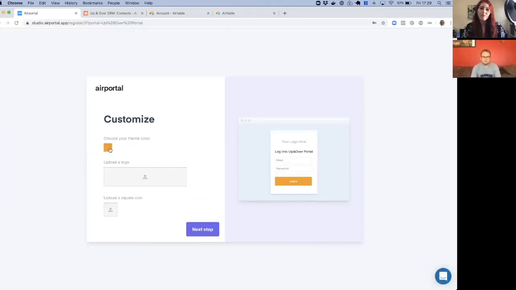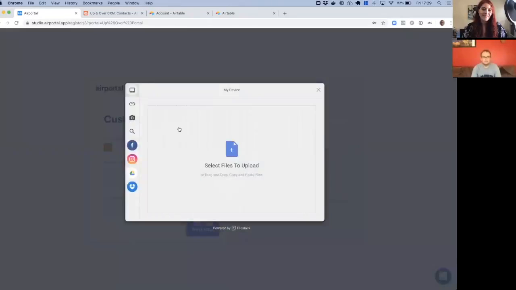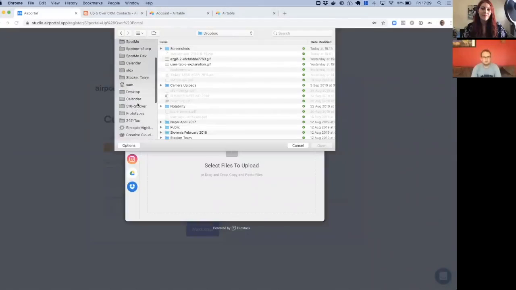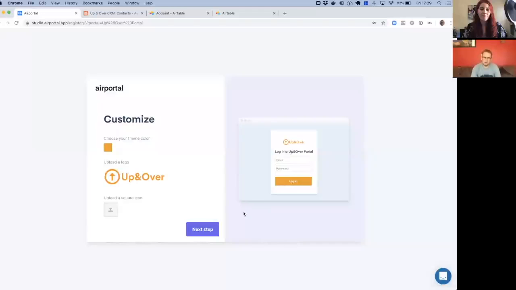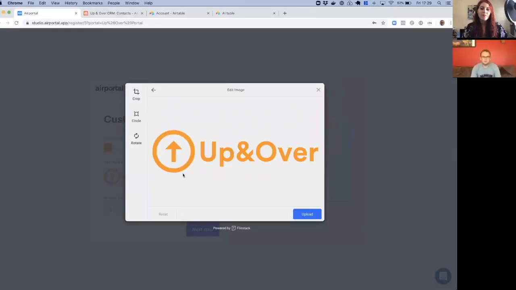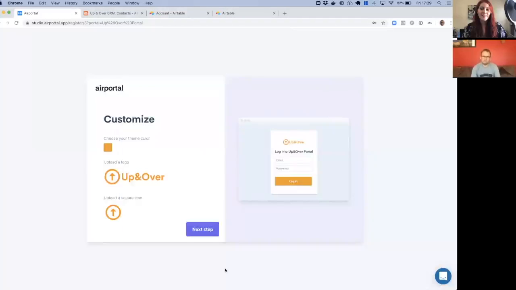We let you customize the theme. So I'm going to pick a nice orange. I'm going to upload a logo. So I think I have it here somewhere. So this is a logo that's going to display in the corner of my portal. So it's all going to be under my brand. Oops, that's the wrong one. And this is the favicon for the browser. So once we get into our portal, it's going to all look not Airportal branded, not Airtable branded, but Up and Over branded. It's the Up and Over portal. And we see a preview of how it will look on the right there.